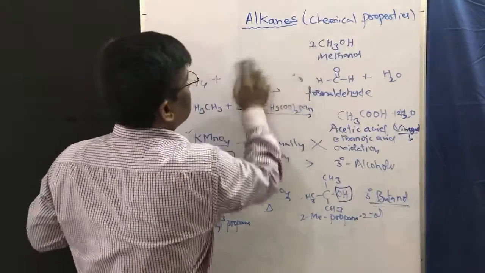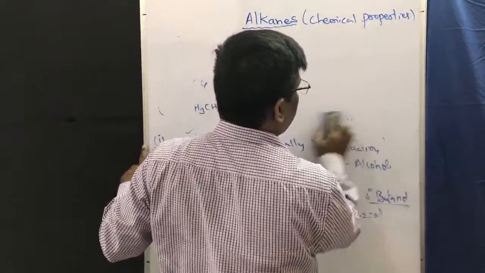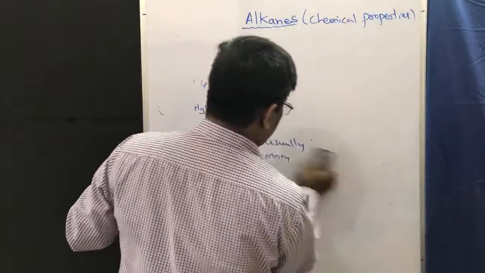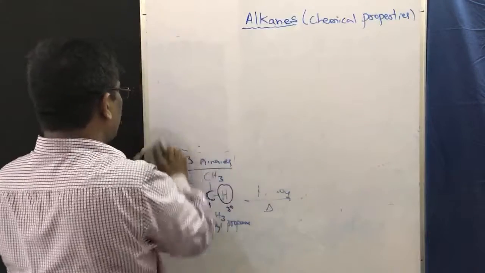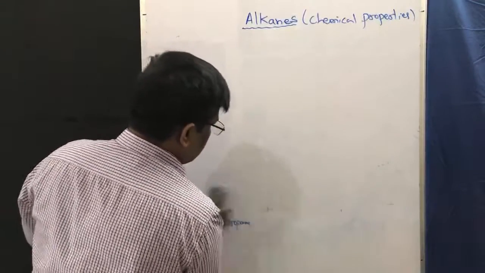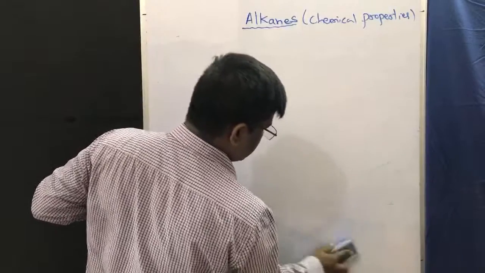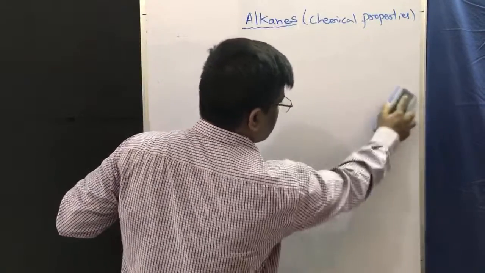What is isomerization? Isomers can be obtained from higher alkanes to lower alkanes. Yes, isomers are the compounds which have the same molecular formula but are structurally different.